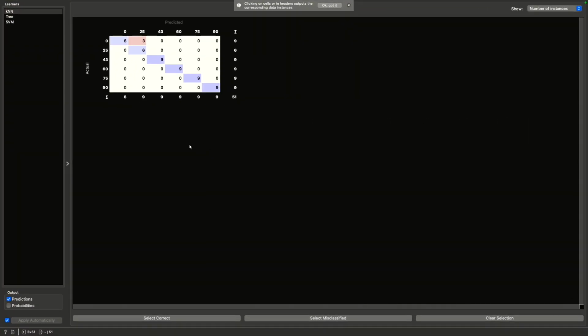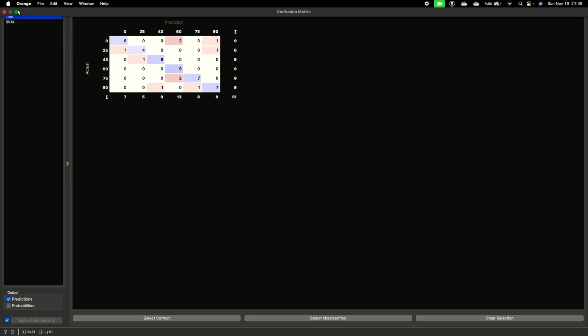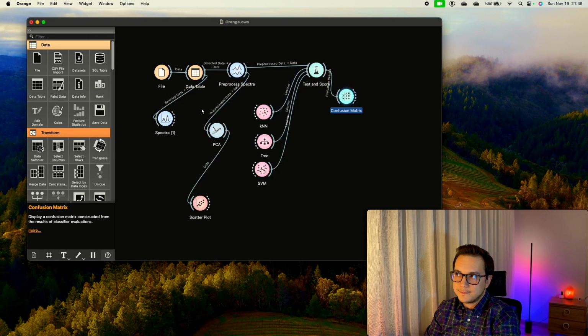You see, what the confusion matrix tells us is the actual measurements and predicted measurements. For support vector machine, all of the samples, for example, are predicted correctly. But for classification trees, one of the 25s was actually classified as 0. One of the 43s is classified as 25. Those are the errors that we have. Those are the mistakes that the algorithms make. But for a data set that has 51 samples, those are very low rates, and the purpose of this work is most likely fulfilled with those results.